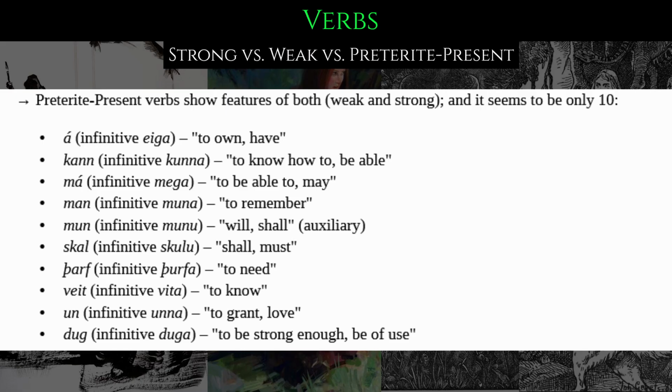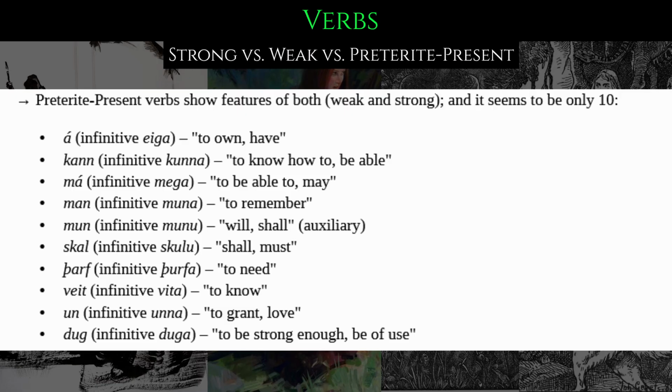Next, the preterite present verbs, which again show features of both weak and strong. And it seems to be that we literally only have 10, which are the following. Á, with the infinitive eiga, which means to own or to have. Kann, with the infinitive kunna, which means to know how to, as well as to be able to. And we have má, with the infinitive mega. Here, that also means to be able to, as well as may.